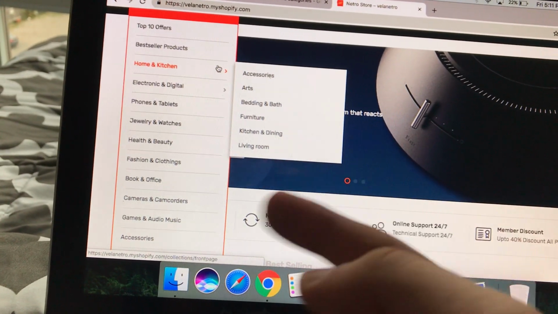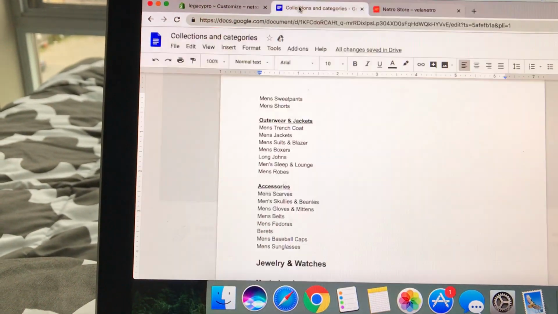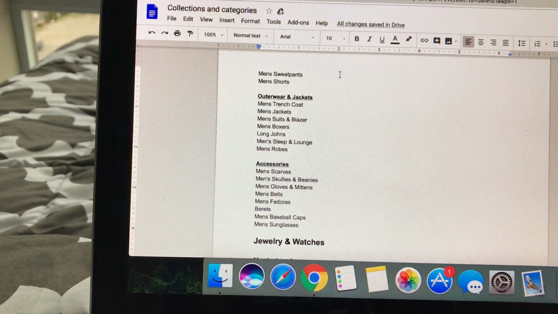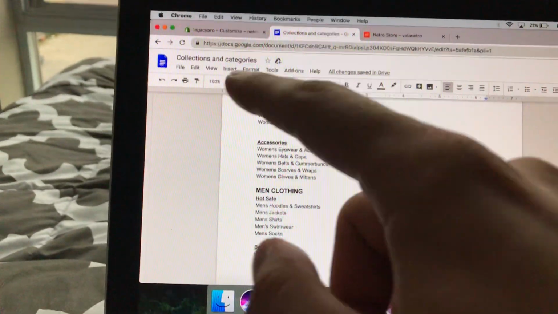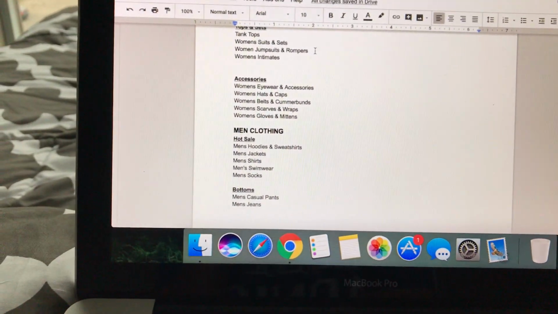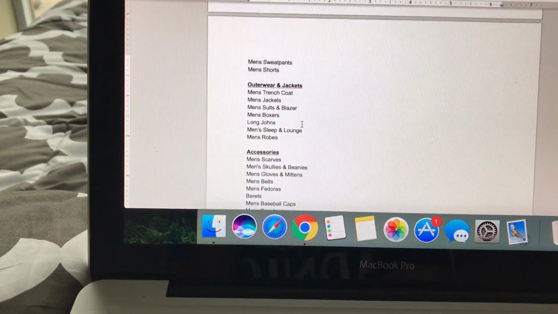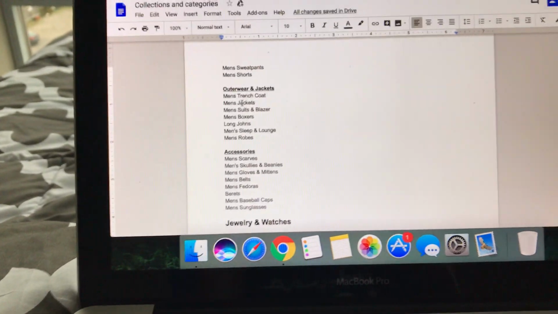You're just going to automatically know it's for men because it's in the men's department or something like that, right? So you're going to outerwear and jackets. You're already going to know that, okay, outerwear and jackets for men's clothing. If it's in men's clothing, you obviously already know you're looking at the men's trench coats, right? It's not a general thing. We're not trying to make people confused, customers confused.